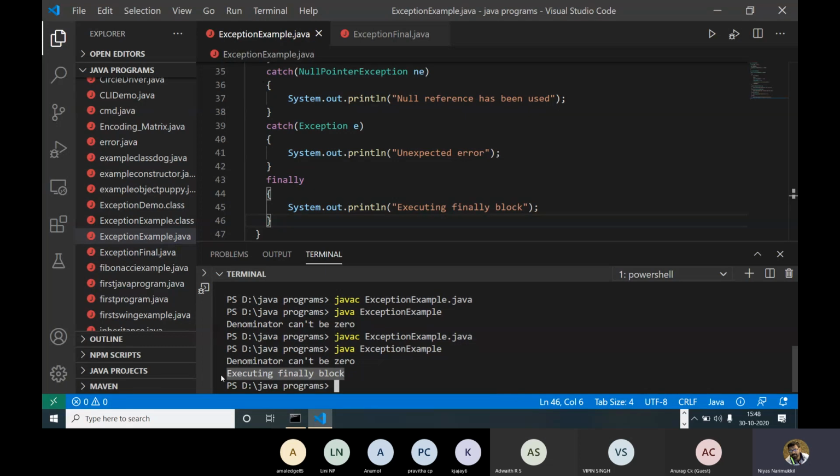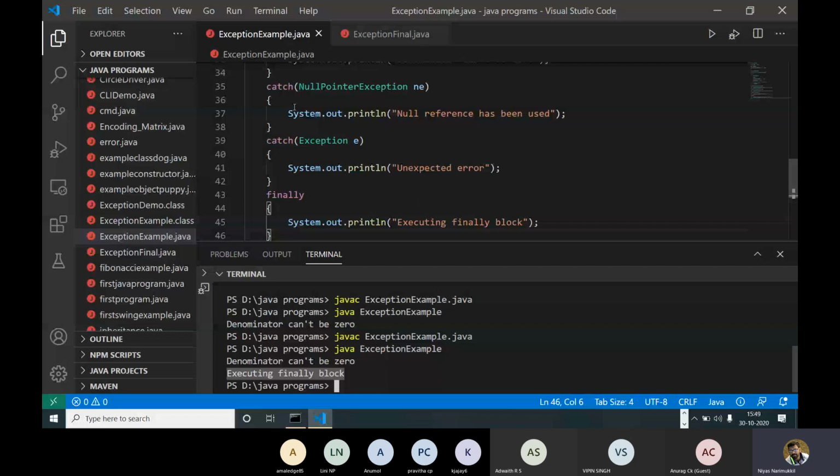We use finally because if any exception occurs, then we need to add some comments or pass some information to the user, right? Something like, this kind of thing happened, so you need to run again or check again. If you have to write some code after an exception in order to show it to the user, that code needs to be added inside the finally block. So the finally block will execute even when the exception is caught. Okay, so it will be printed mandatorily.